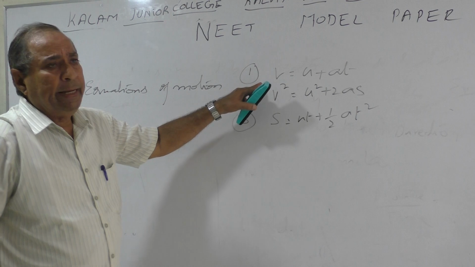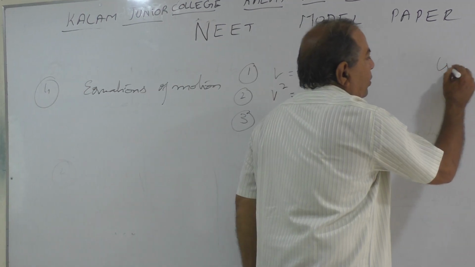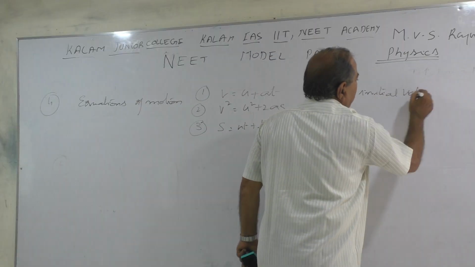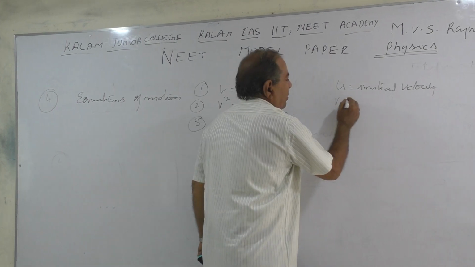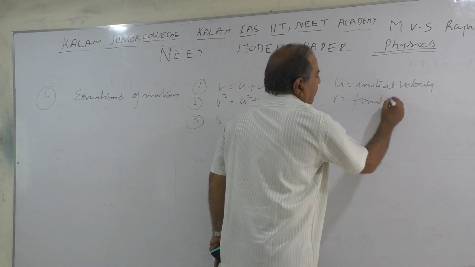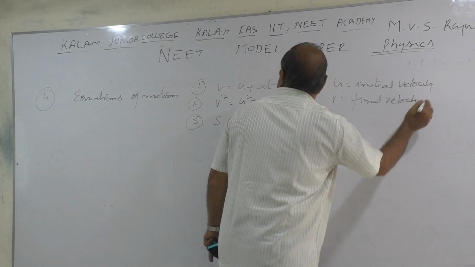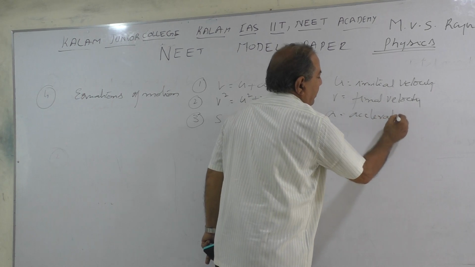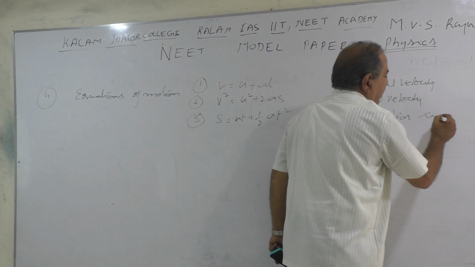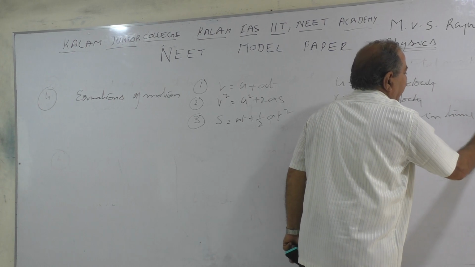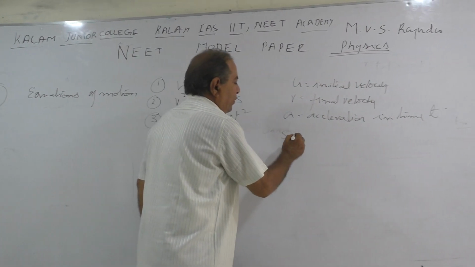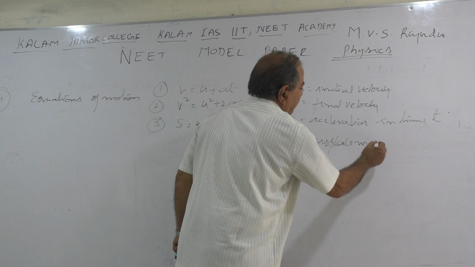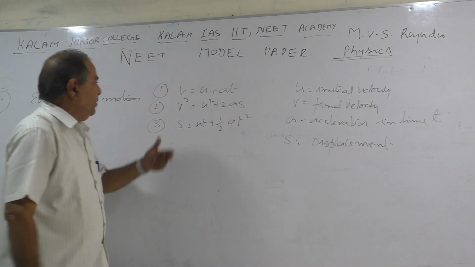What is meant by each symbol? u is equal to initial velocity. v is equal to final velocity. a is equal to acceleration in time t. s is equal to distance or displacement. So these are the equations of motion 1, 2, 3.